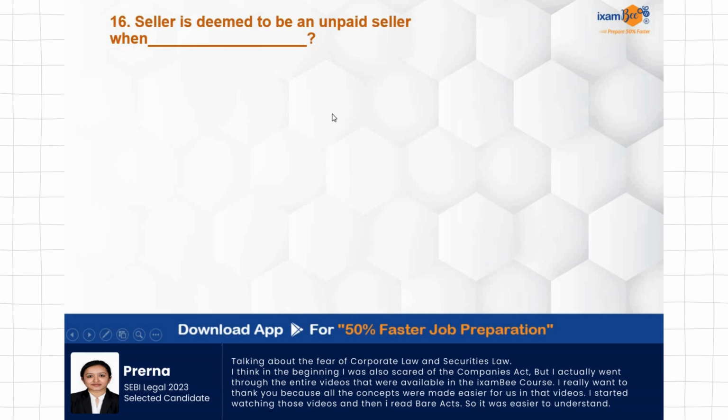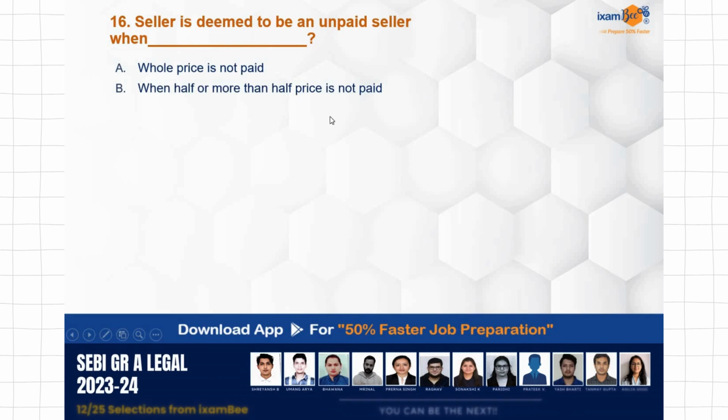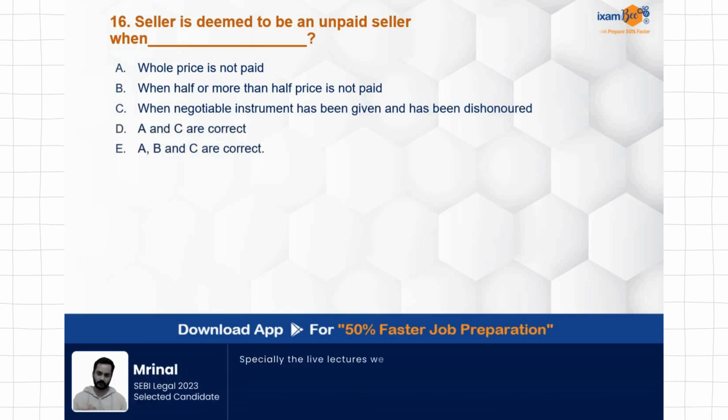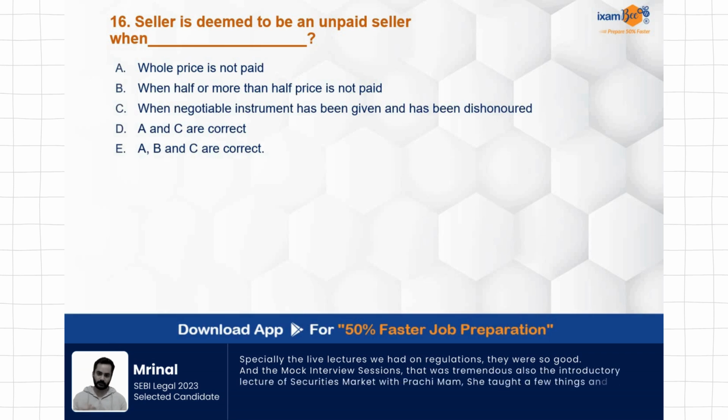Seller is deemed to be an unpaid seller when whole price is not paid, when half or more than half of price is not paid, when negotiable instrument has been given and has been dishonored. A and C both are correct. A, B and C, all of them are correct. Now unpaid seller definition, many times this question is asked. Even the rights of unpaid seller, all these things you have to study well. Famous topic from Sale of Goods Act.